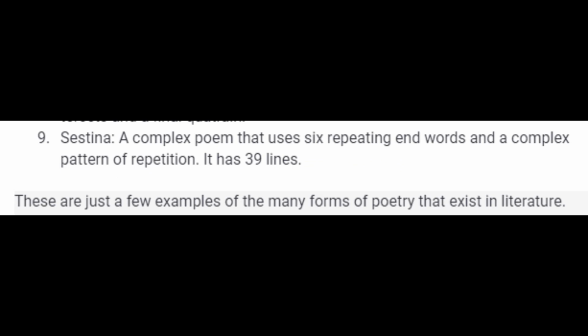Sestina, a complex poem that uses 6 repeating end words and a complex pattern of repetition. It has 39 lines. These are just a few examples of the many forms of poetry that exist in literature.